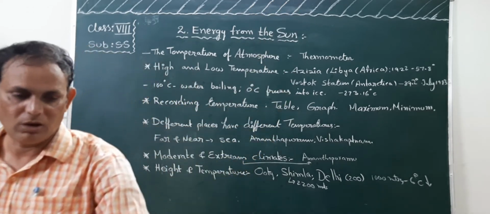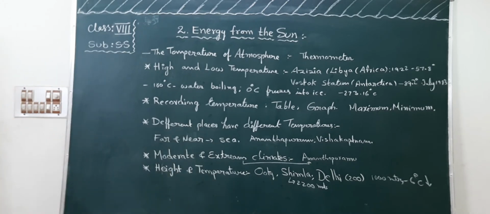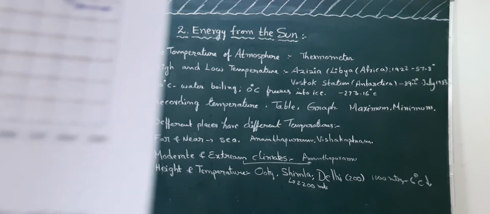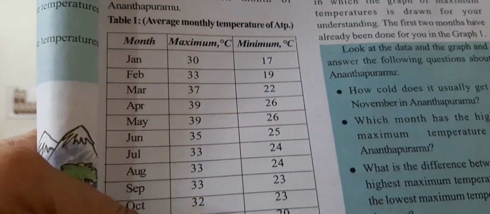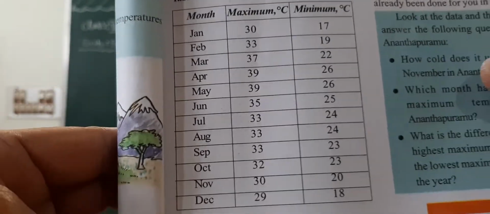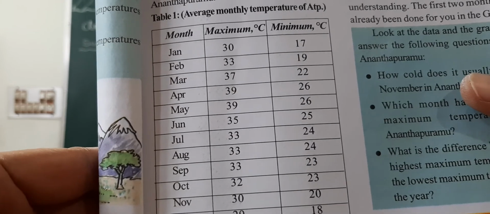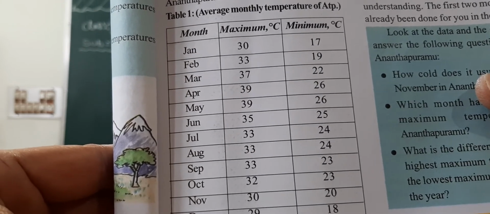Okay. Now I want to show you the graphs and tables of this lesson, children. You also go to your textbook and look at it, children. Look at the graph. Every month from January to December, maximum temperature is there, minimum temperature is there.